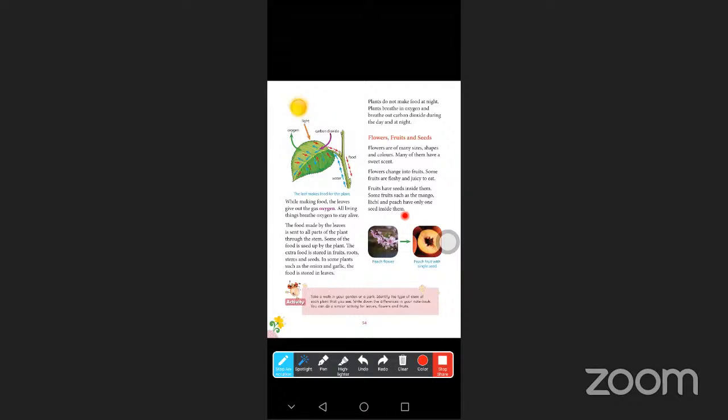Okay, and now the activity time. Take a walk in your garden or a park. Identify the types of stems of each plant that you see. Write down the differences in your notebook. You can do similar activities for leaves, flowers and fruits.